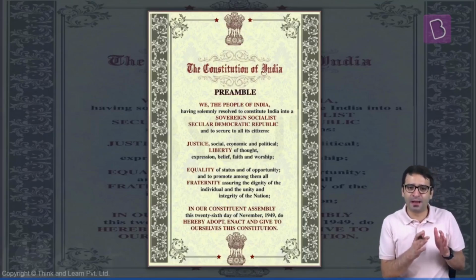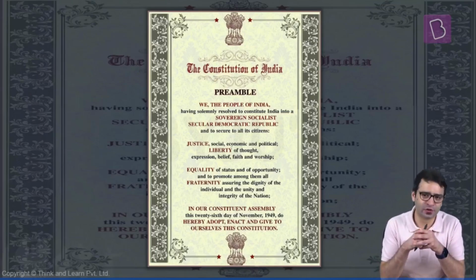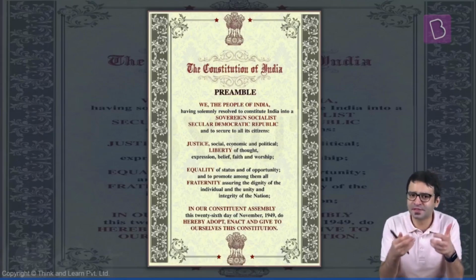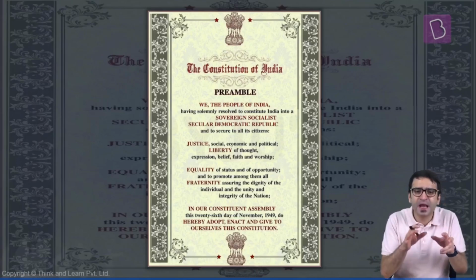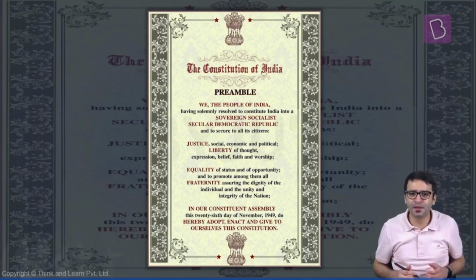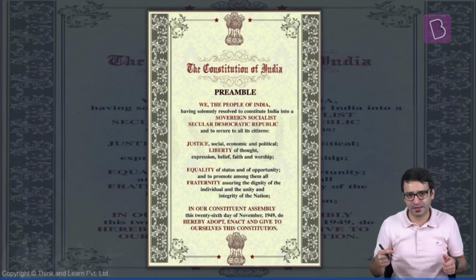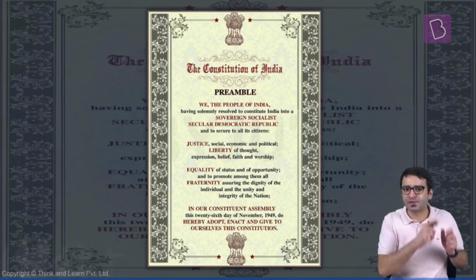This is how the Preamble looks. And for the sake of our examination, for the sake of the civil services examination, when we look at this Preamble, we can break it down into 4 different areas, 4 different themes. That means this Preamble talks about 4 different themes.